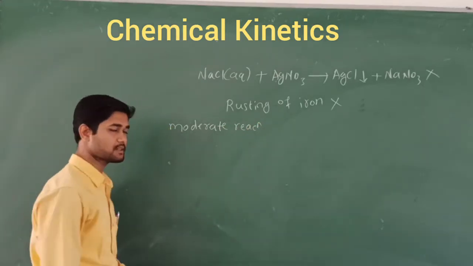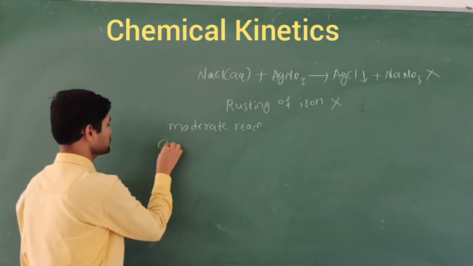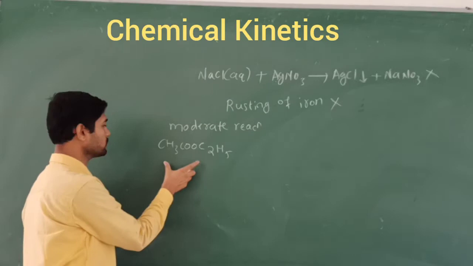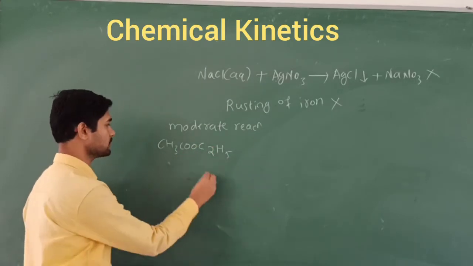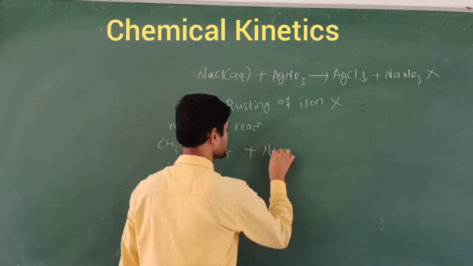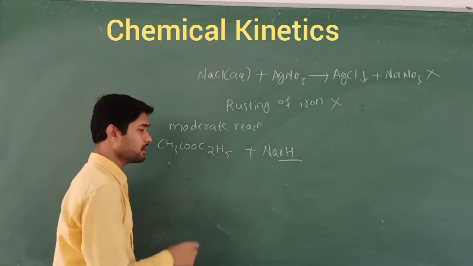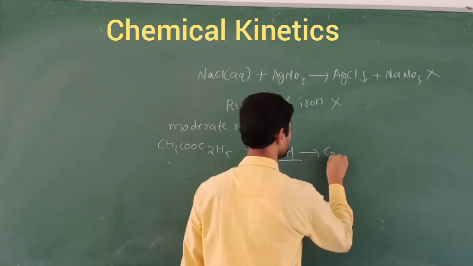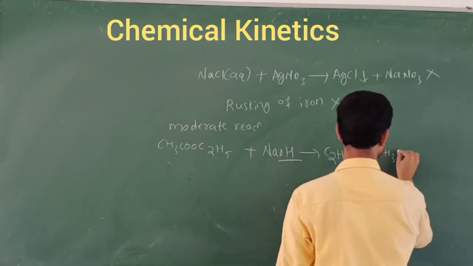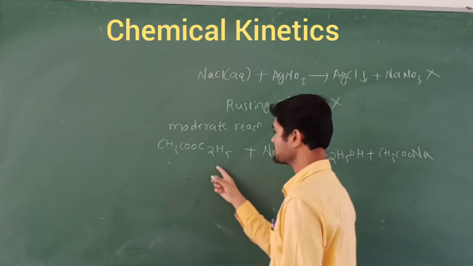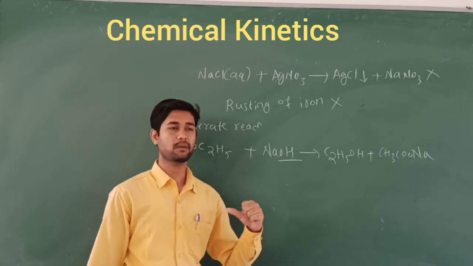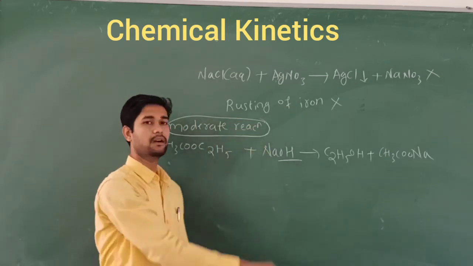An example of a moderate reaction is the hydrolysis of an ester, CH3COOC2H5. This is an ester compound, known for its fruity smell. When it is treated with sodium hydroxide, hydrolysis takes place, and we obtain ethanol, C2H5OH, plus sodium acetate, CH3COONa. This is an example of a moderate reaction. Only these moderate types of reactions are the main focus of this chapter.